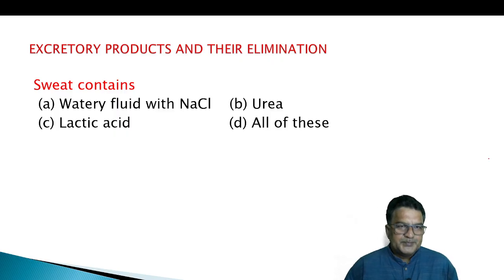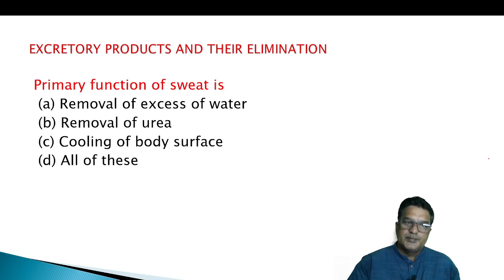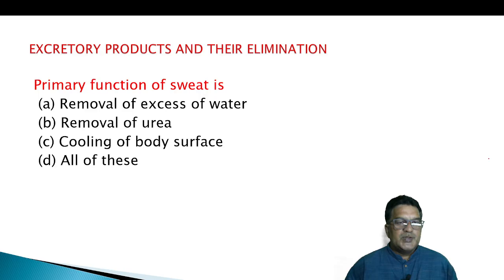Sweat contains watery fluid with sodium chloride, urea, lactic acid, all of these. Primary function of sweat is removal of excess of water, removal of urea, cooling of body surface, all of these.